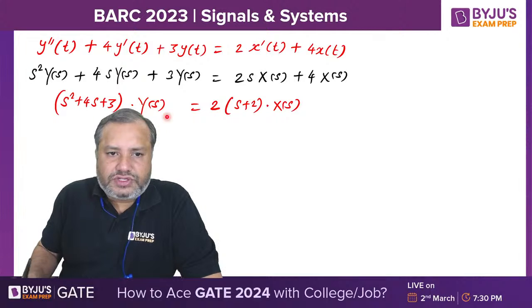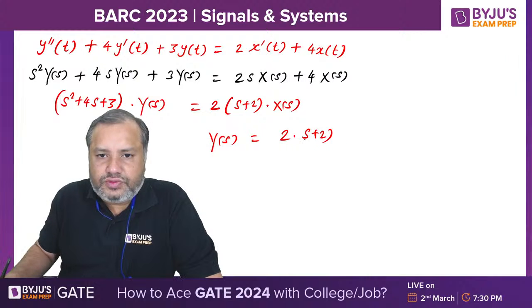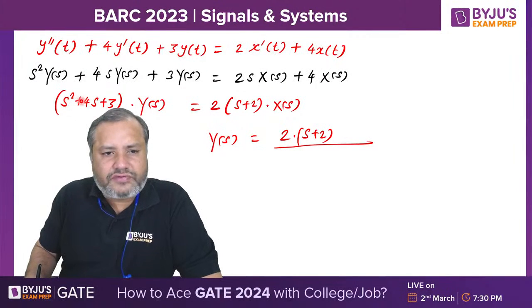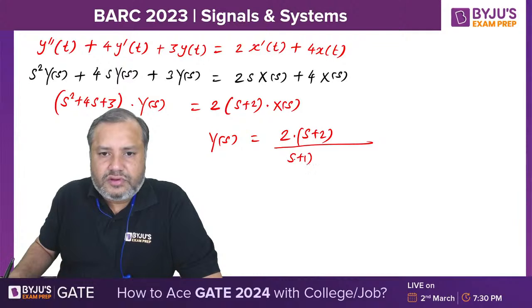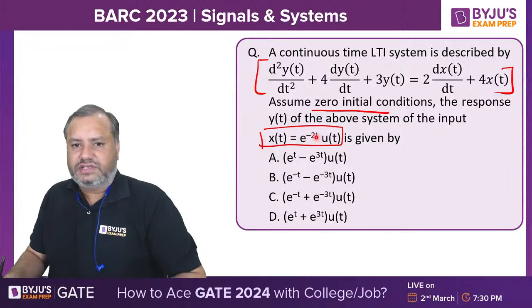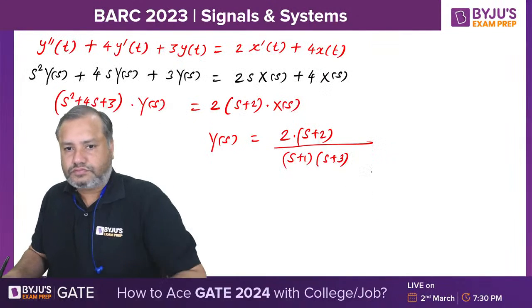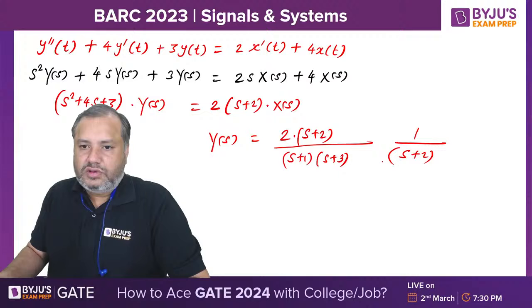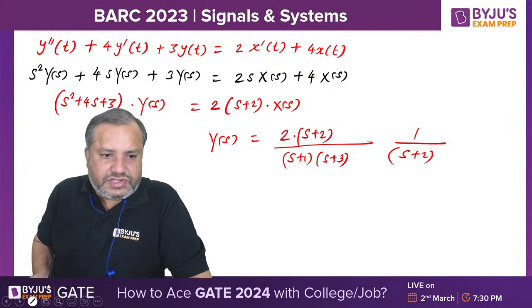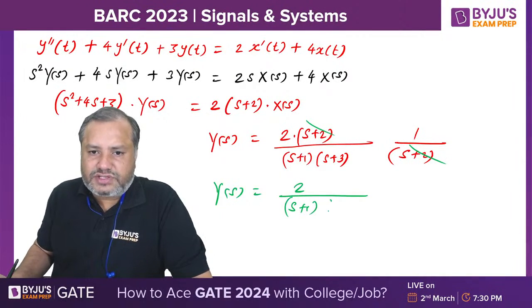Very nice. Now student, what is this Y of s? It is 2 plus 2 upon, what are the factors of s square plus 4s plus 3? s plus 1 and s plus 3. Very nice. And what is X of s? X of s is the Laplace of this function. It is 1 upon s plus 2. So all my dear students, we can strike out this s plus 2 from the numerator and denominator, and we are finally getting Y of s as 2 upon (s plus 1)(s plus 3).